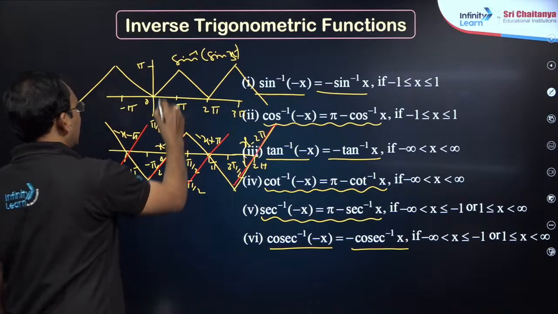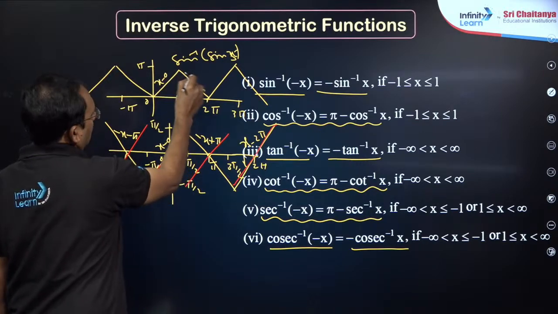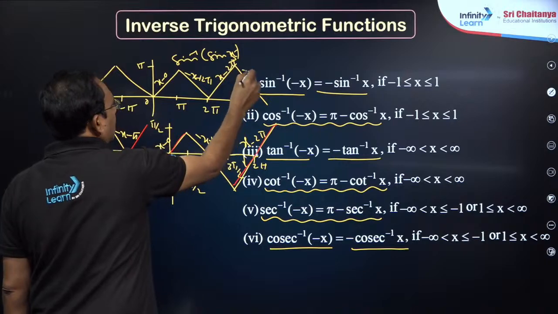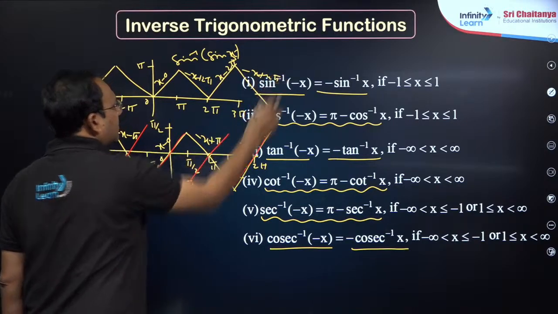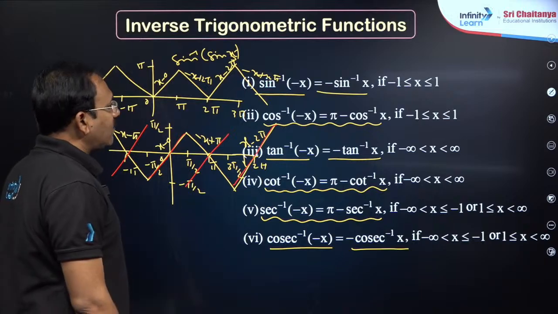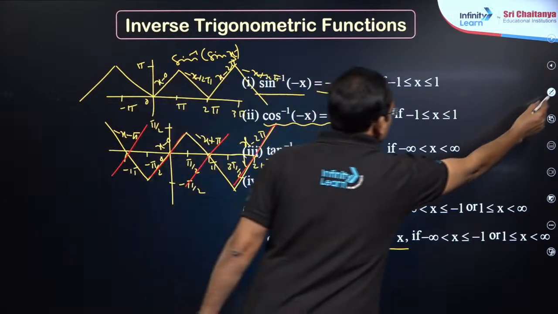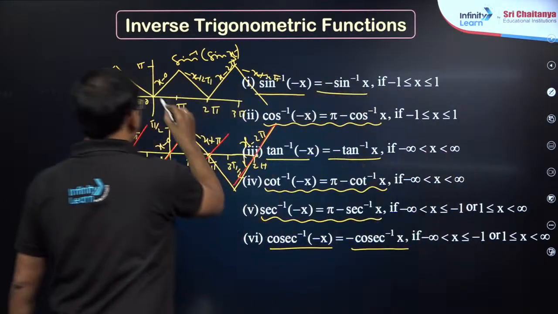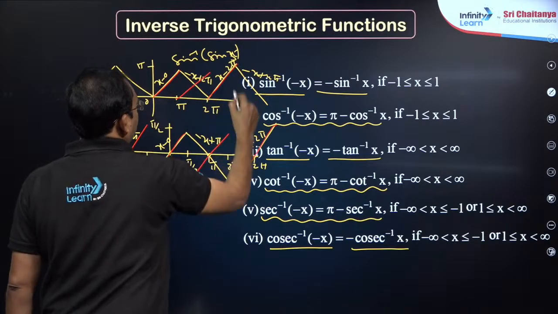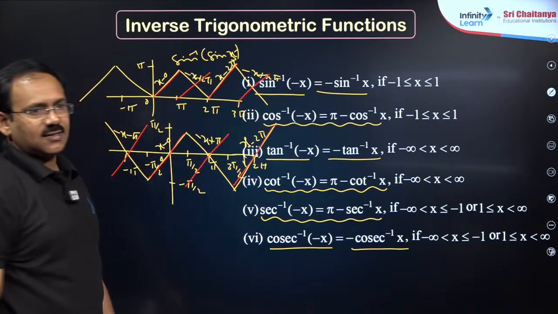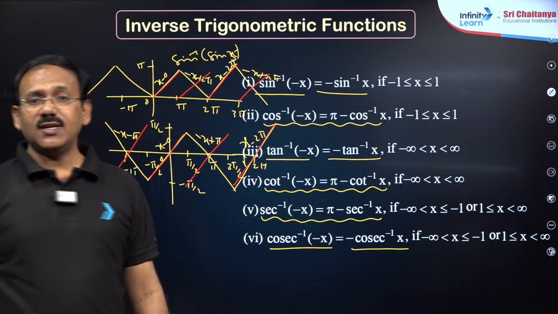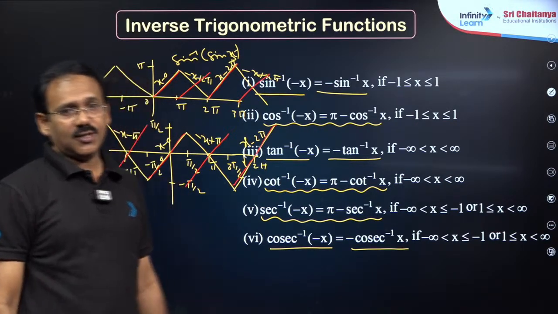So this is nothing but, my dear friends, x minus 0, minus x plus 2 pi, then x minus 2 pi, minus x plus 4 pi, like this you will get. So these are very, very important. If you want the cot inverse of cot x graph, it is also here itself: cot inverse of cot x, 0 to pi same, pi to 2 pi this, 2 pi to 3 pi, it will be like this, my dear friends. That's it. So these graphs are very, very important, my dear friends.